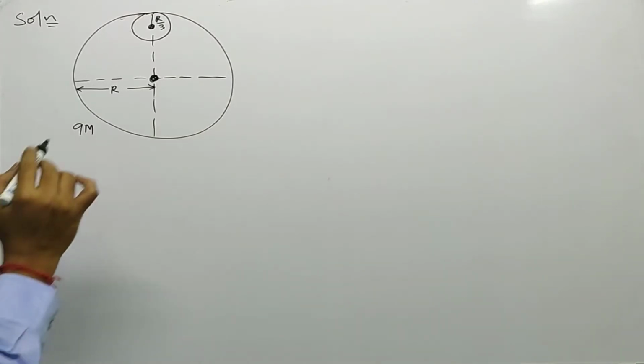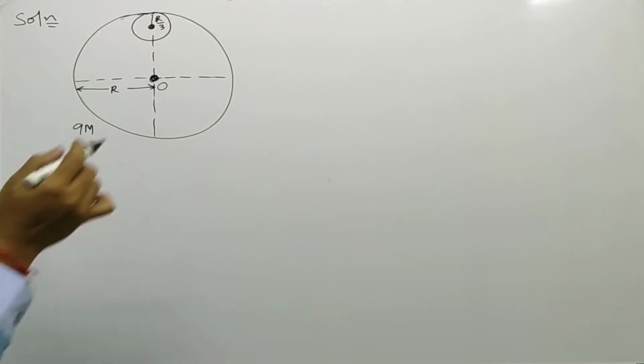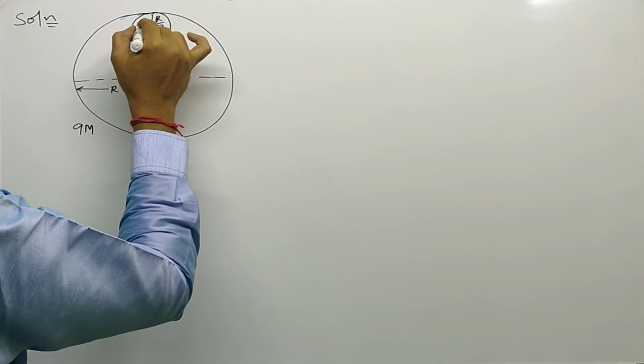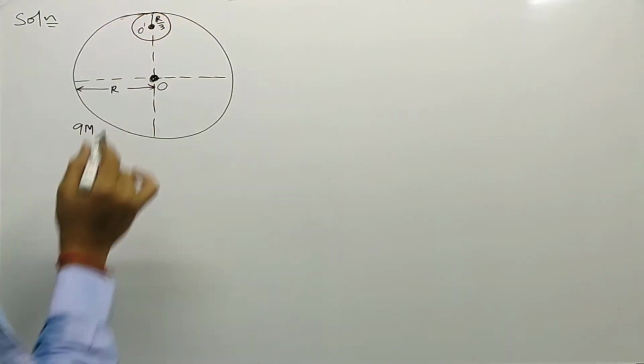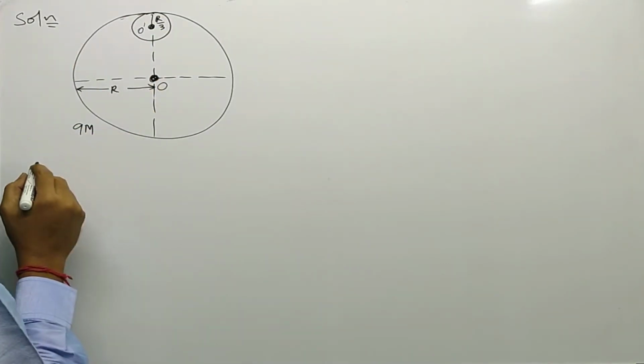That is the question. So here let us assume that O is the center of the total disc and O dash is assumed as the center of the removed portion.